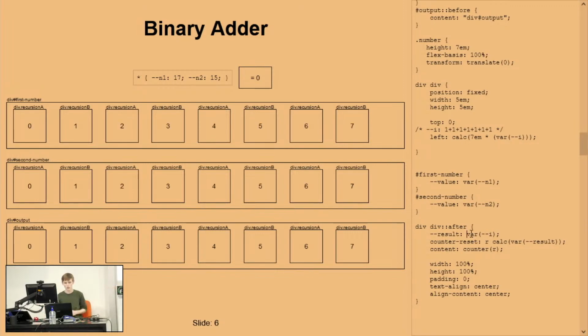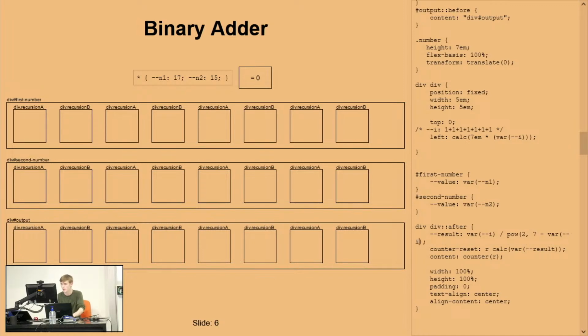There we go. Now, I'm not going to sugarcoat this. This one's a little bit ugly. We're going to divide by the power of 2 to the 7 minus var I. And remember that we need to add extra brackets around this. And I'm going to start with n1.